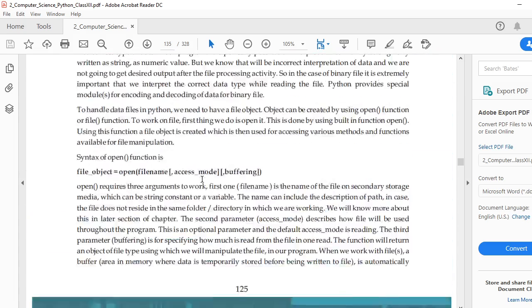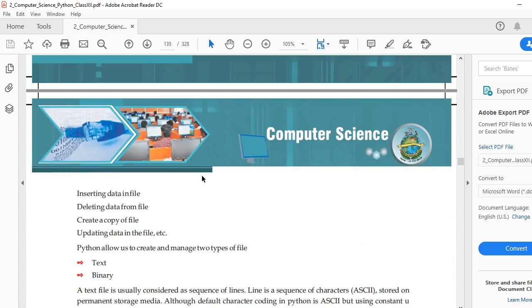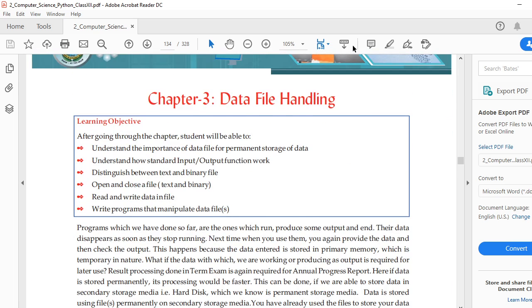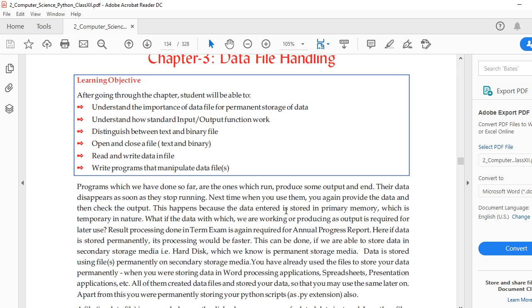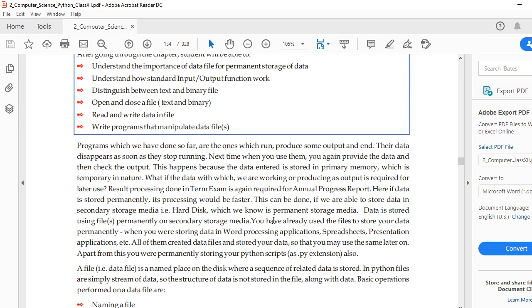Here, let me start: data file handling. This is the chapter name. Here we will create a file, we work in a file, and we are going to print the output in a file. Understand? So these are the basics here. Understand the importance of data files, understand how standard input and output functions work, distinguish between text and binary files, open and close a file, read and write data. So let us start.